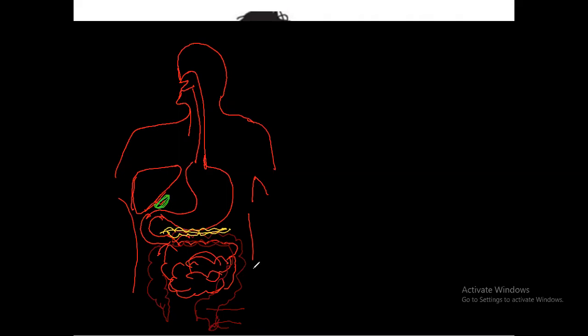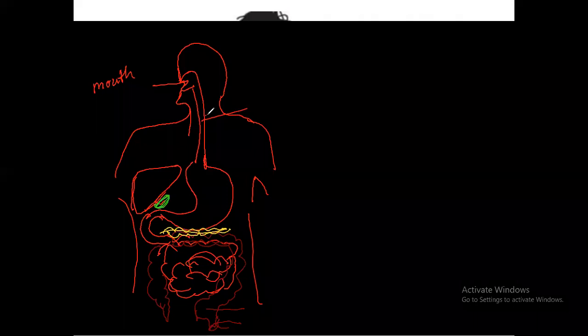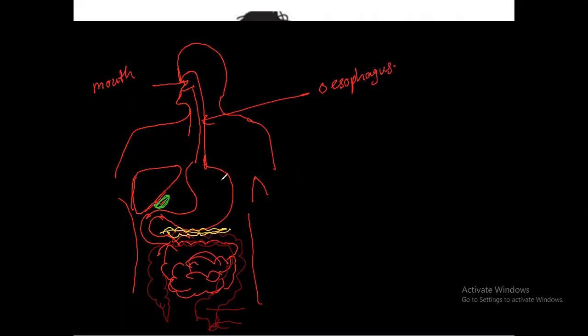This is the digestive system. This is the mouth. Now you can understand the parts, right? This is the esophagus. And stomach. This is pancreas. Liver.